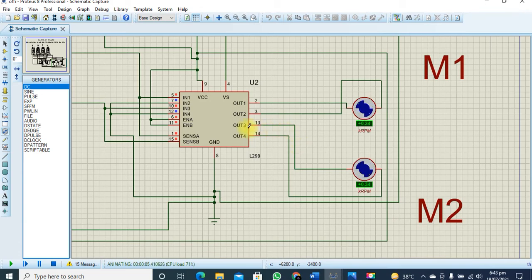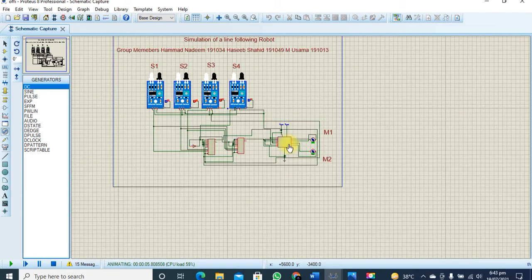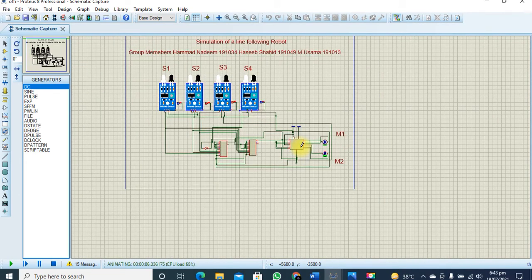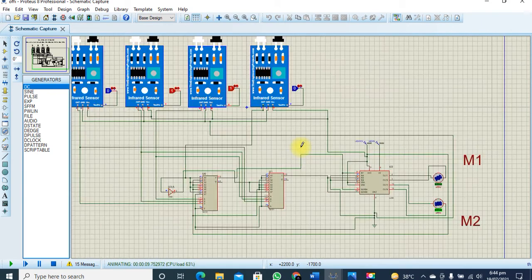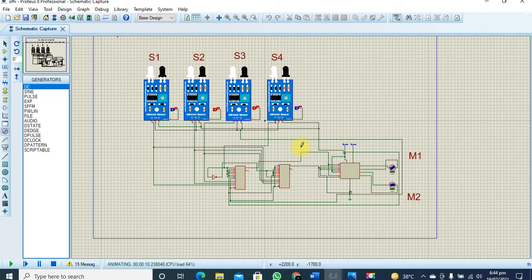But as a matter of fact, when we apply that circuit on a breadboard or any PCB board, there are several complications regarding ICs, their testing, and many other things like that. So for that purpose, we have to make the PCB layout, because PCB is the finest way of implementing the whole circuit.